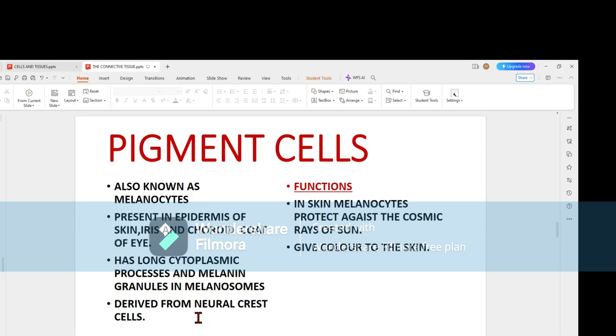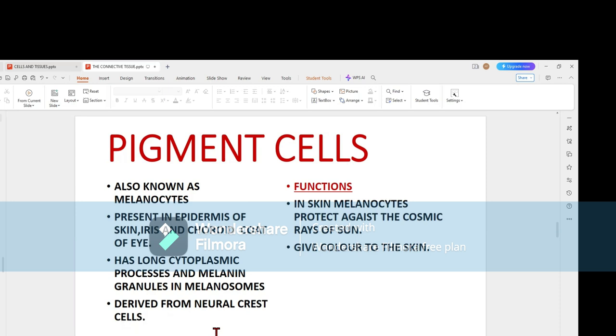They are formed from the neural crest cells. Must remember the neural crest cells come from the apical part of the developing neural tube. And you will get details of these neural crest cells repeated times.